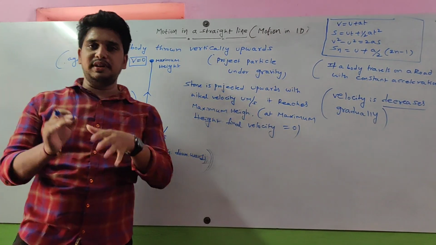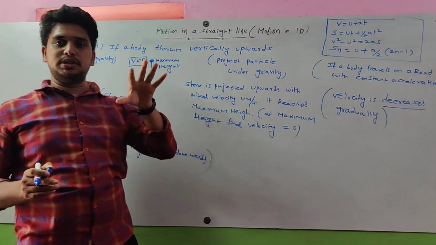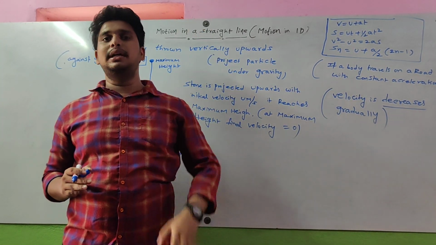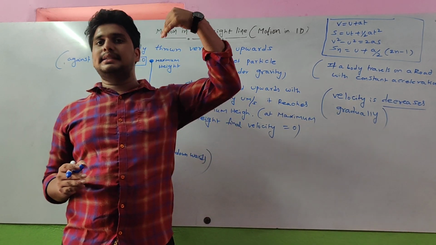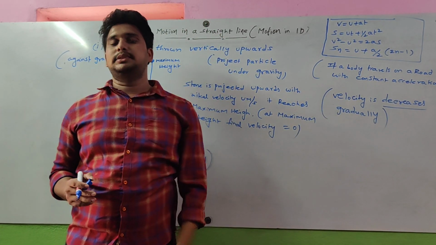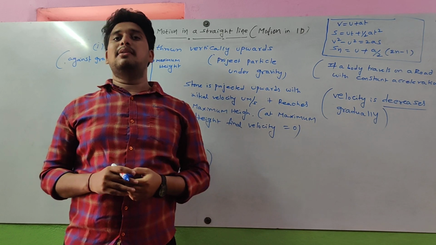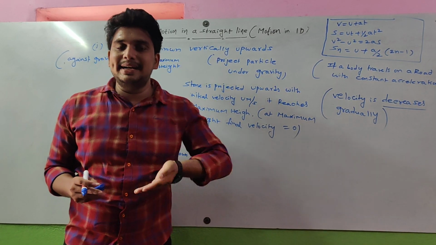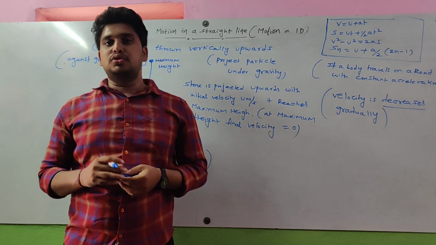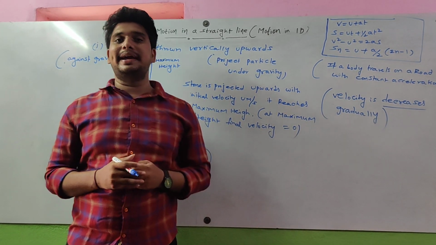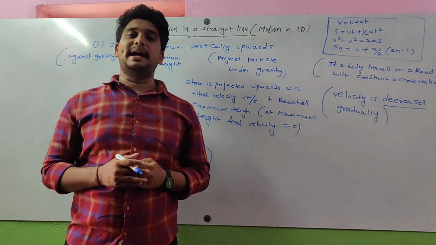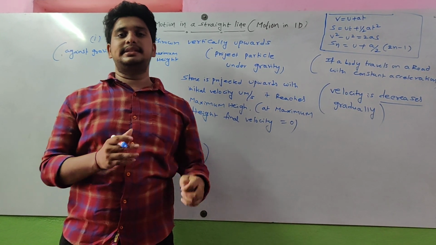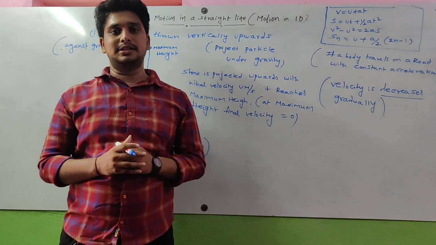So up to now, what we discussed: a body projected vertically upward, velocity decreases gradually, and after some time it reaches maximum height. At maximum height velocity is 0 and it is projected against gravity. So it is projected against gravity. That's why acceleration is equal to minus g. These are all the things we discussed in this lecture. I hope you have all understood.